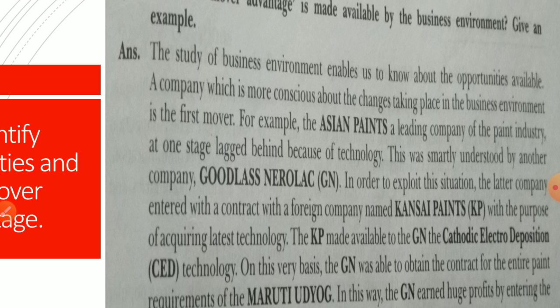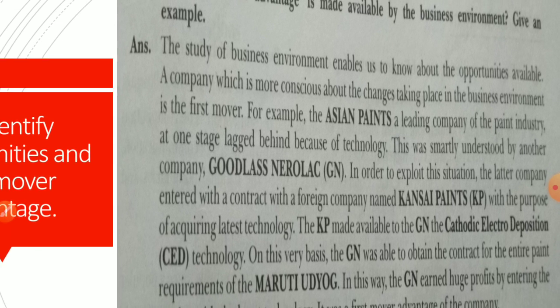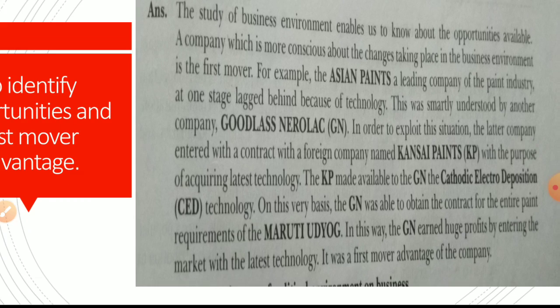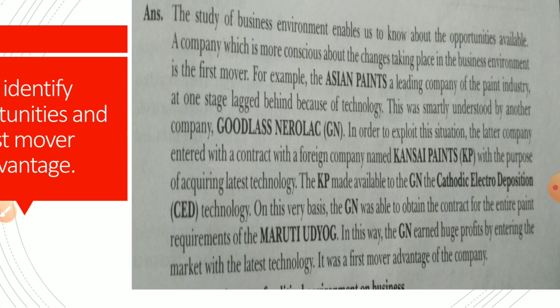So in order to exploit this situation, the latter company, Nerolac, entered into a contract with a foreign company, Kansai Paints, with the purpose of acquiring the latest technology. So Nerolac made a contract with another foreign company. Kansai made available to Nerolac the cathodic electro deposition (CED) technology. So they provided a very good technology to Nerolac.